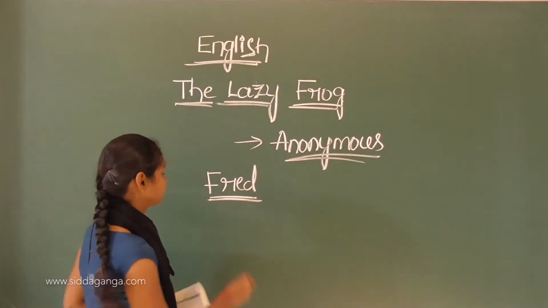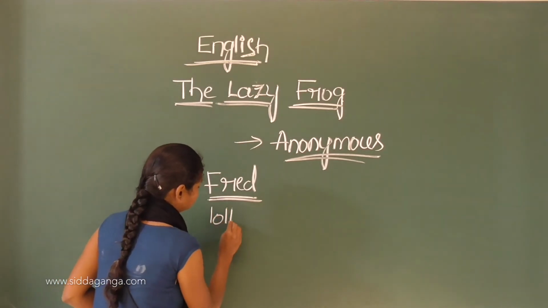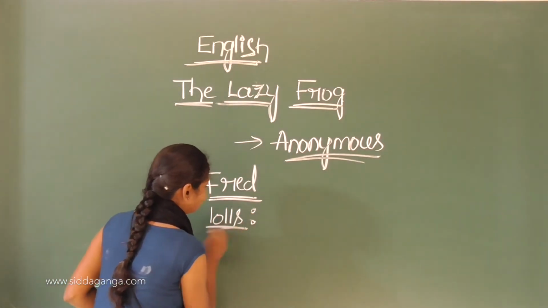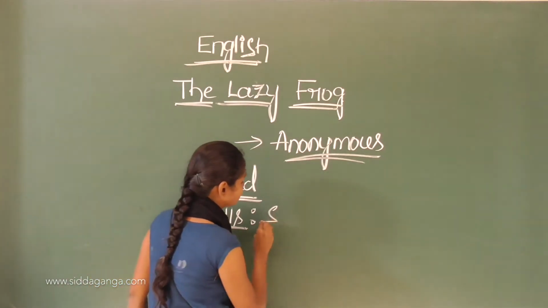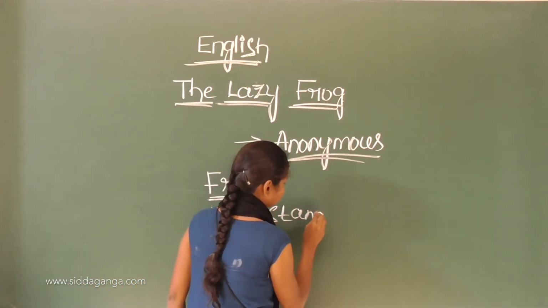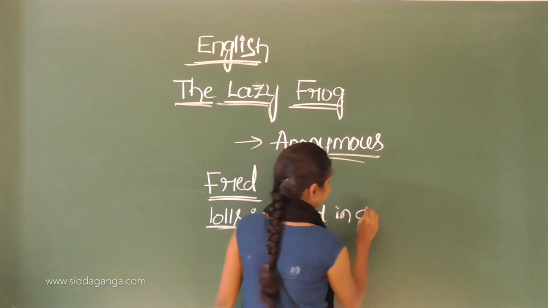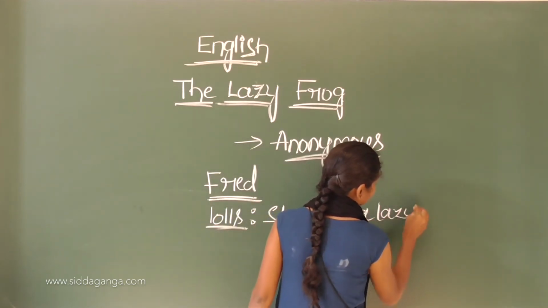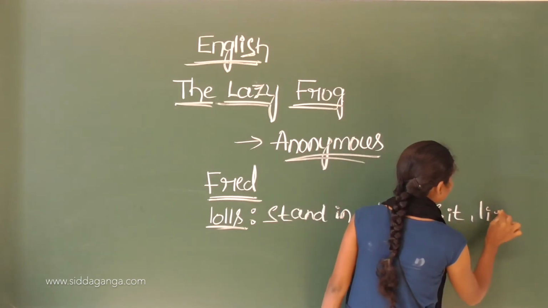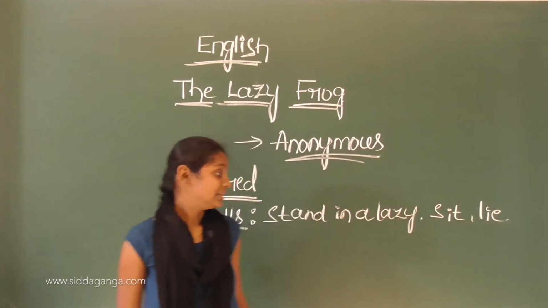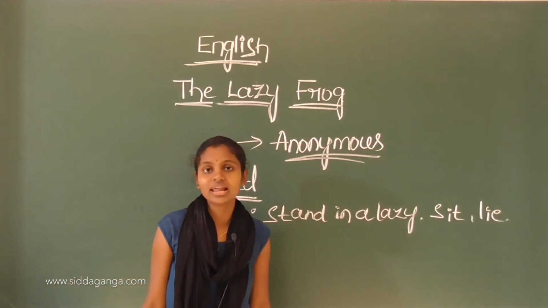Lolls means what? Write down the meaning. Stand in a lazy manner, or sit or lie.